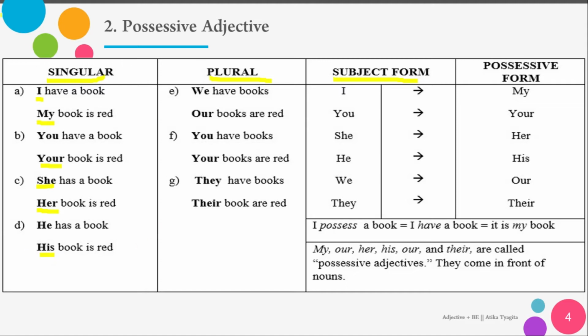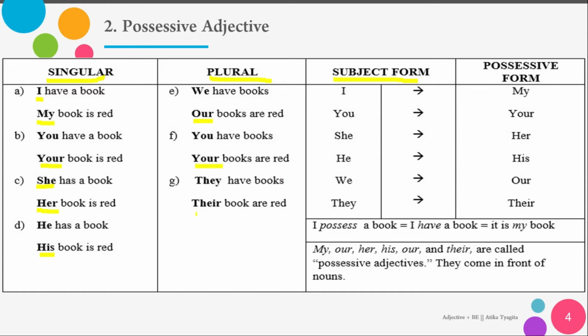Well, the second one, plural, means more than one person. As you can see here, we, of course, are more than one person. We have books. You can say our books are red. You have books. Your books are red.